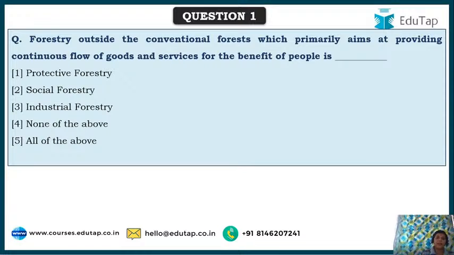Forestry outside the conventional forest, which primarily aims at providing continuous flow of goods as well as services for the benefit of people, is called as this particular forestry. See, based on the functions or the uses or the various benefits that one can get, forests can be classified into various types. And here the definition which I have given is for which of these following type of forestries?